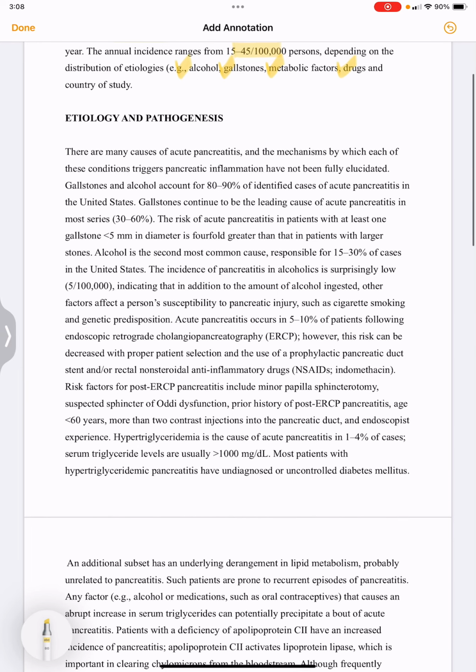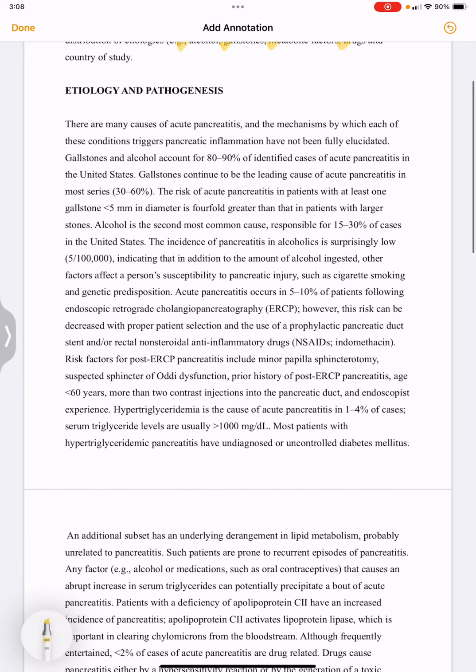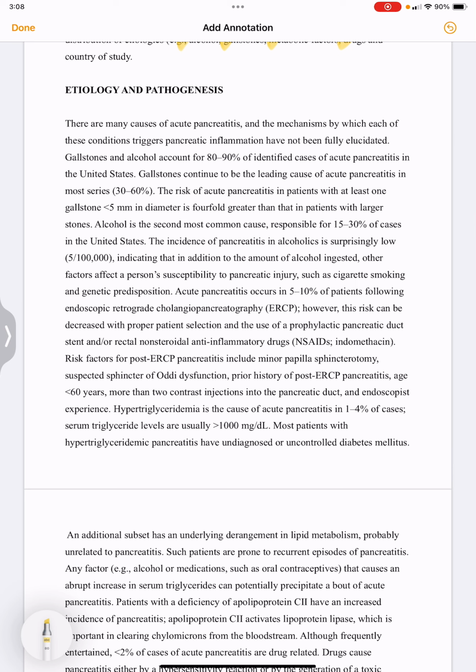So, what is the etiology and pathogenesis? There are many causes of acute pancreatitis, and the mechanisms by which each of these conditions trigger pancreatic inflammation have not been fully elucidated. What triggers pancreatic inflammation is not fully elucidated.